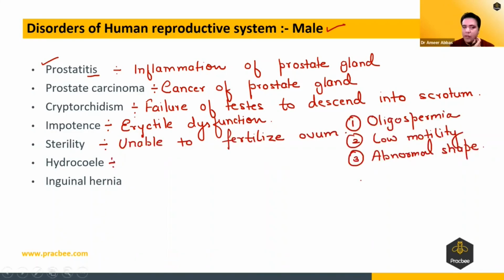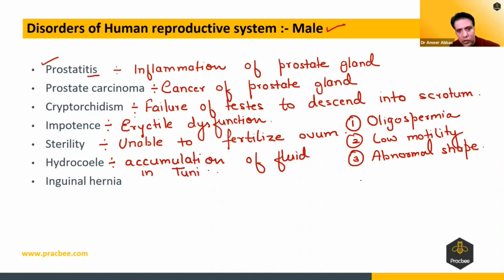Hydrocele, you know that there is a fluid between the testis and the scrotal wall. That fluid is known as hydrocele. When this fluid gets accumulated, accumulation of fluid in the tunica vaginalis, okay, this condition is known as hydrocele. That results in enlargement of the testis, obviously.